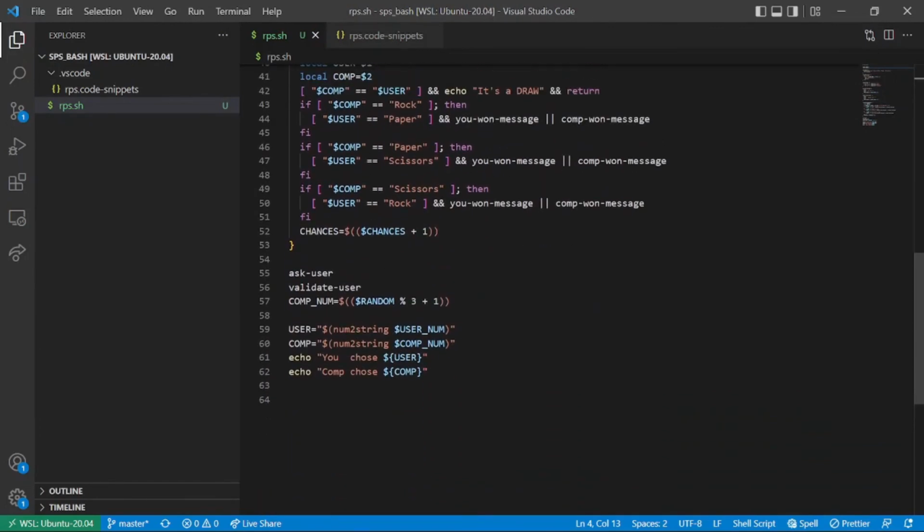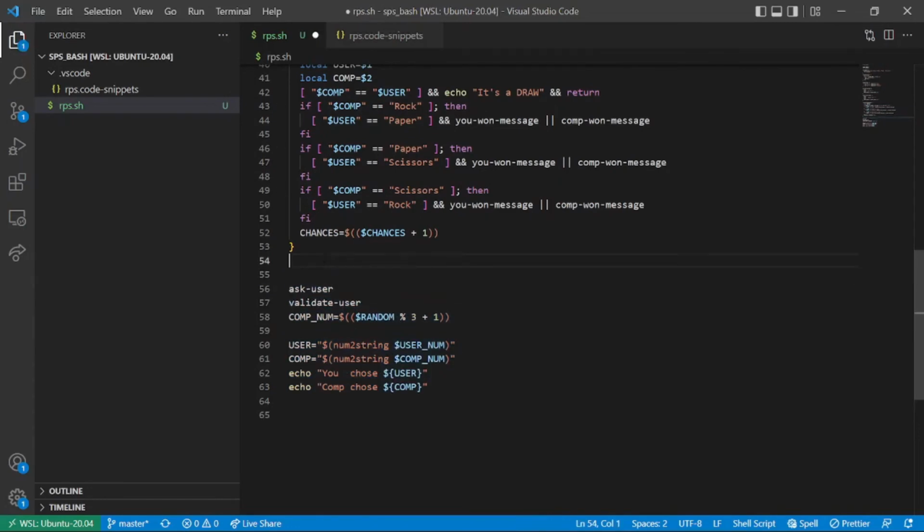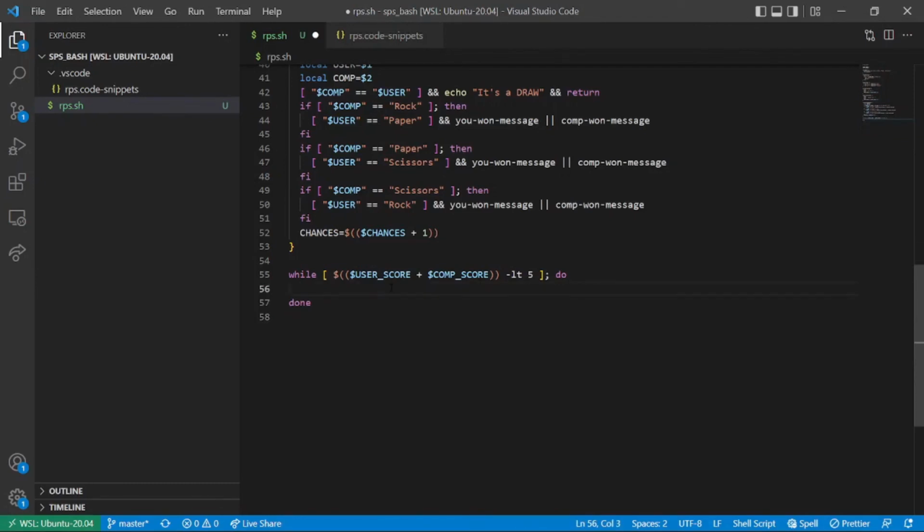Now what we have to do is to code it inside a loop. So while, this loop would keep on executing until the user score plus computer score is less than 5.